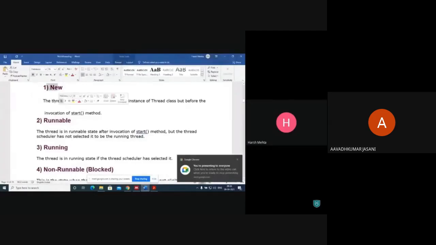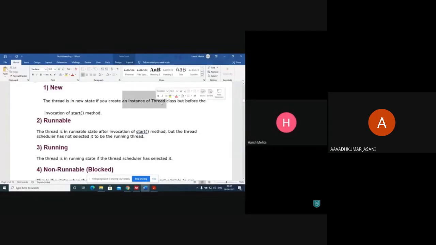New: the thread is in a new state. That means we can create an instance of the Thread class, but before the invocation of the start method, it is in the new state.